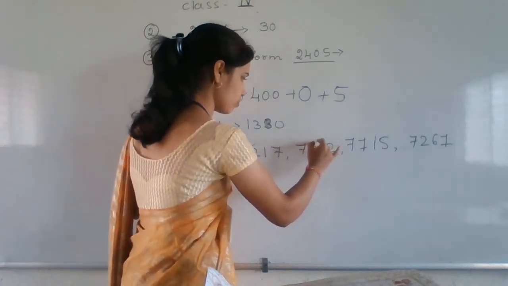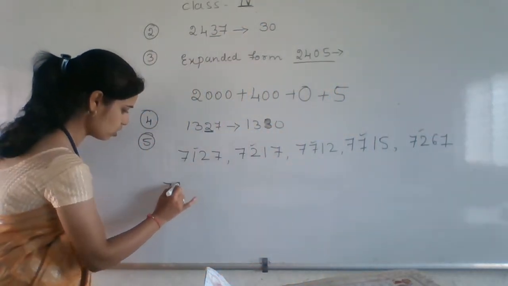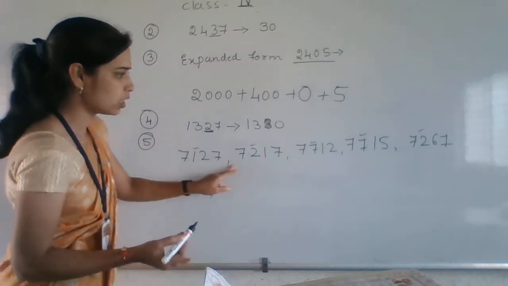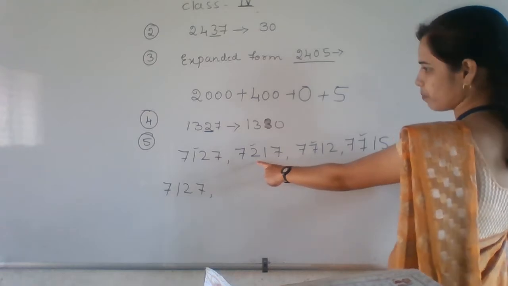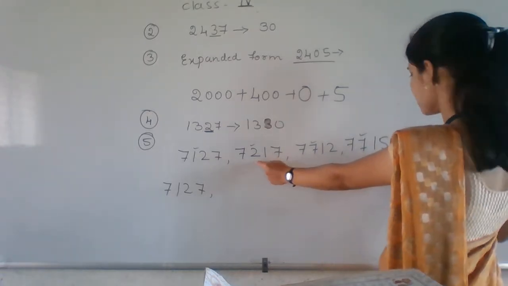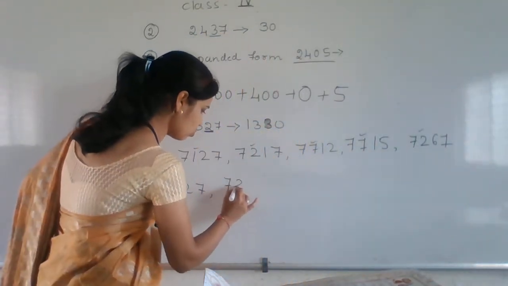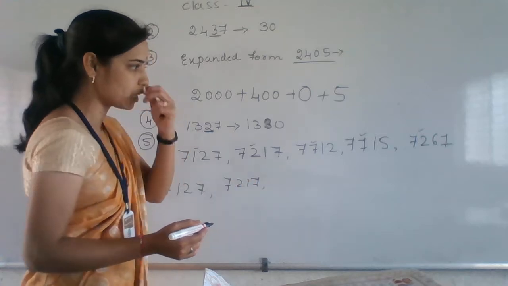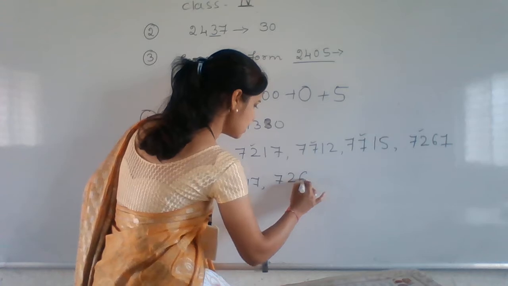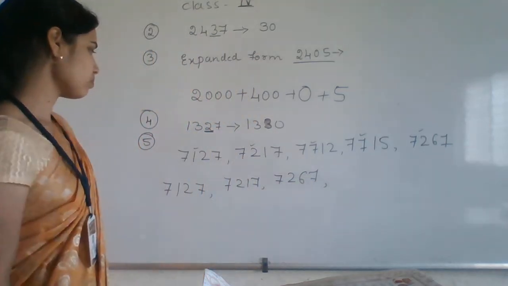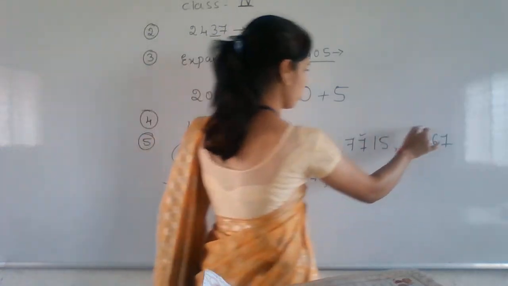100 place is there. Okay, then which is the smallest number here? This one, 7127. After that, keep looking, both two are there. Okay, in the 100 place both 2 are the same. Which is smaller among these? 17 is smaller, is 67 smaller? 17 is smaller. Okay, then right here this one, children, 7217. After that you can choose, which is big? 7267. After that this one we have written, then this one we have written, then this one we have written.